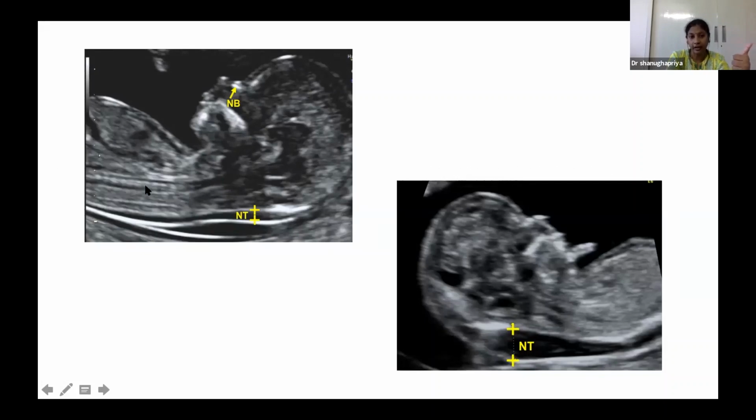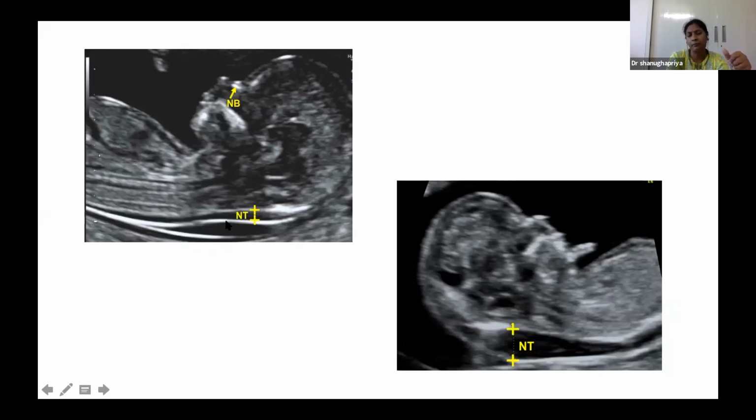The head is in line with the thorax, and I could see some free space between the head and the thorax. This is the space we are going to measure. This is called the nuchal translucency, and this hyperechoic line is the amnion. While measuring, we should not take this measurement; we should take only this measurement. This is how we differentiate the amniotic membrane from the nuchal membrane.